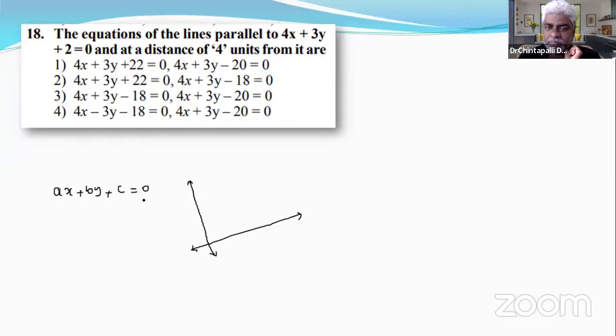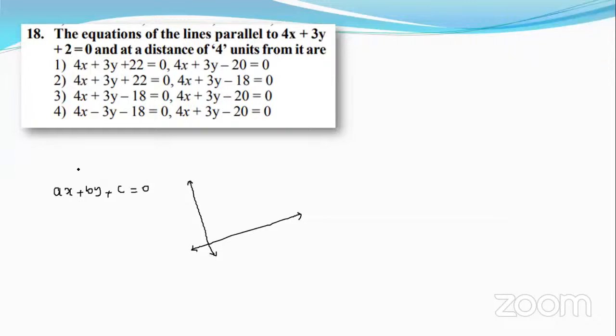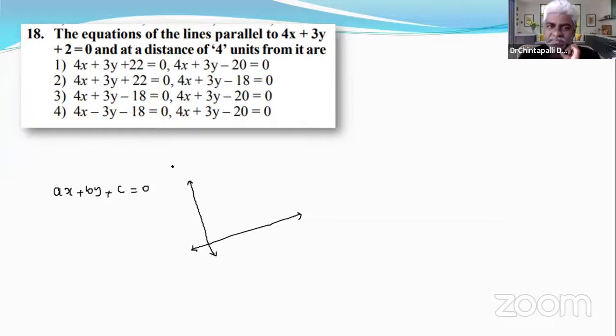The x coefficient and y coefficient are interchanged, and the middle sign is opposite.